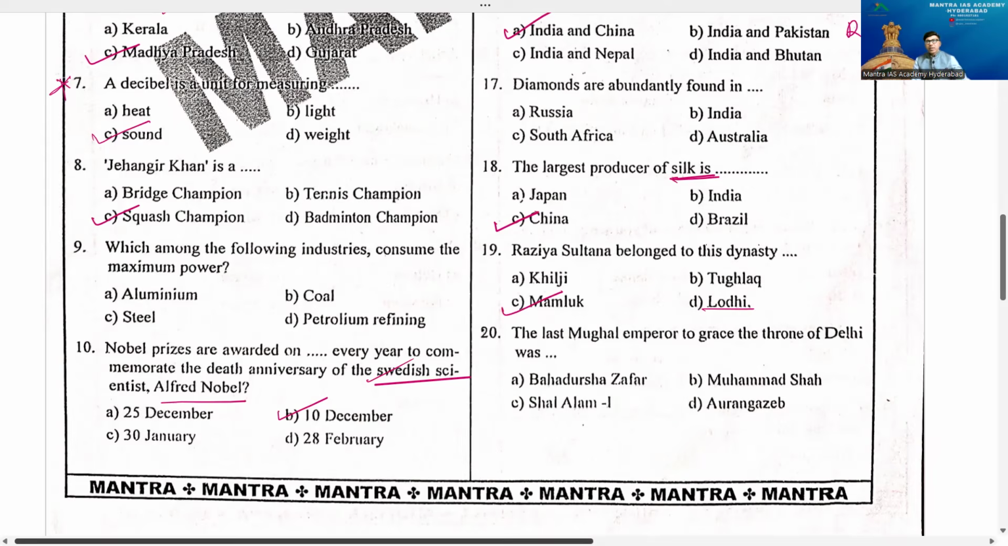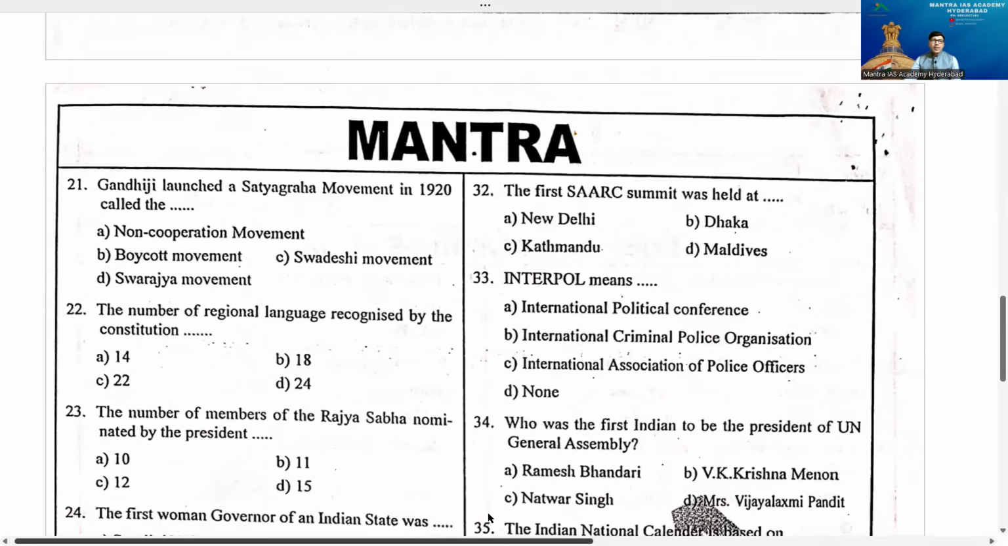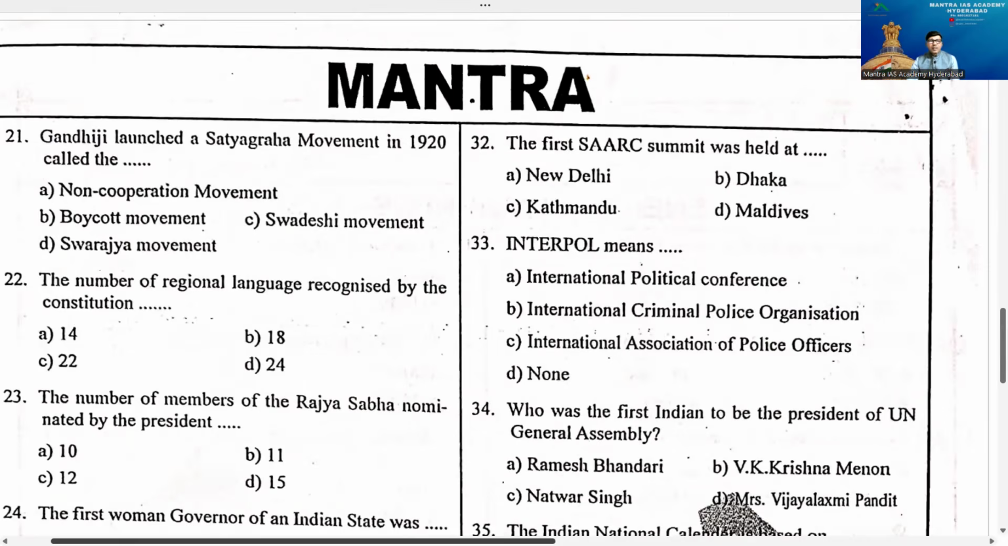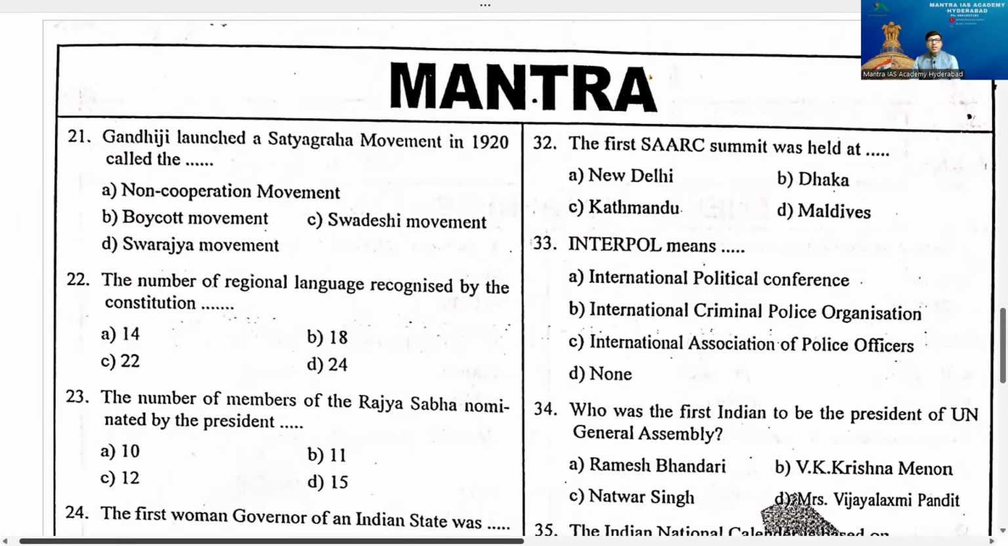Now come to the point of question number 20, beta. The last Mughal emperor to grace the throne of Delhi was Bahadur Shah Zafar. That you can say Bahadur Shah II, you can say. Anything is correct. Then go to question number 21, Baba. Gandhiji launched a Satyagraha movement in 1920 called the option A, non-cooperation movement. B, boycott movement. C, Swadeshi movement. And D, Swarajya movement. No, that's option A, non-cooperation movement.